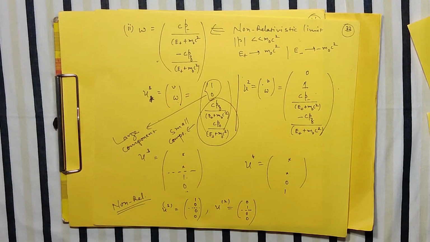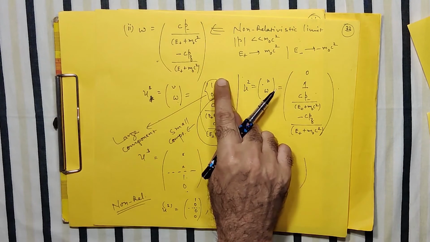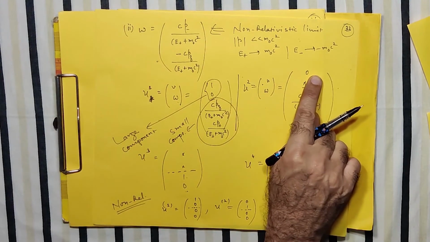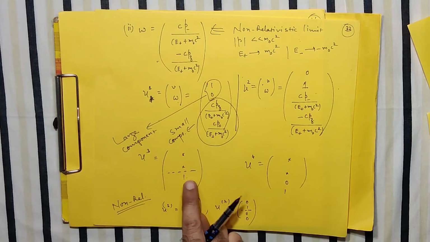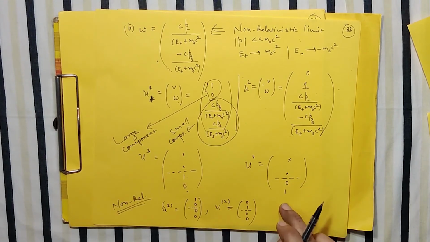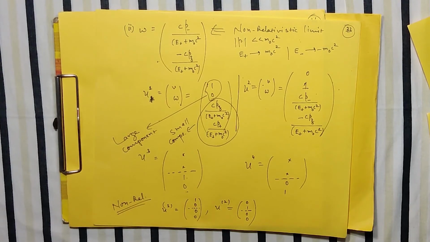Right? So in the case of U1 and U2, it is the upper components that are the large components, whereas in the case of U3 and U4, it is the lower components that are the large components. So this is the name we can give to this (1, 0) component as a large component and the other component as the small component.